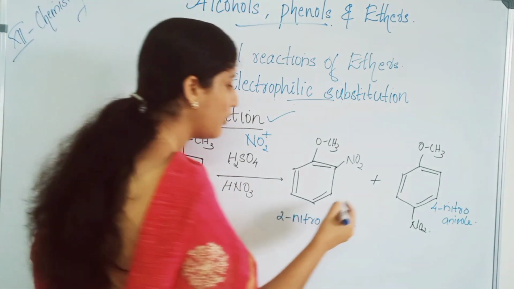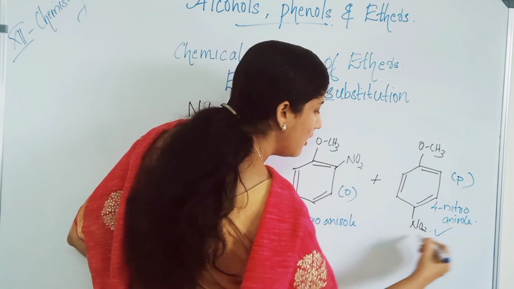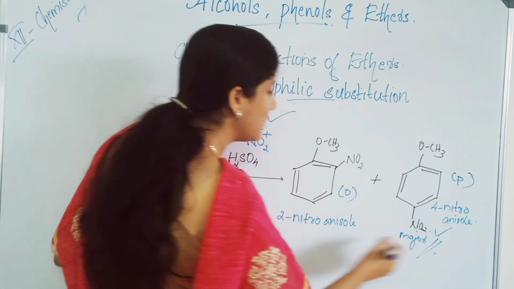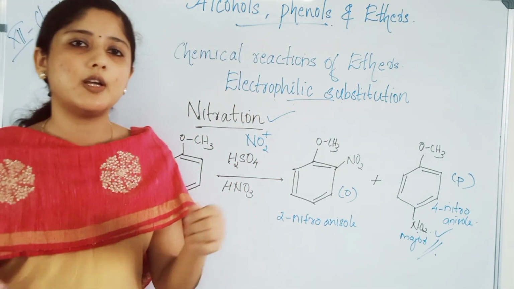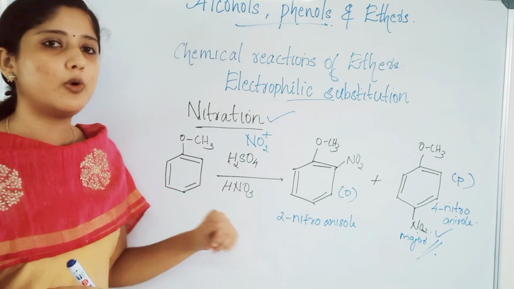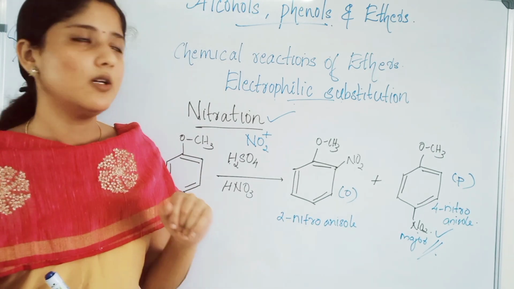One is the ortho product and the other is the para product, and the para product will be the major product and the ortho product will be the minor product. So in nitration, anisole reacts with sulfuric acid and HNO3 to give the ortho product and the para product, and the para product will always be the major product.